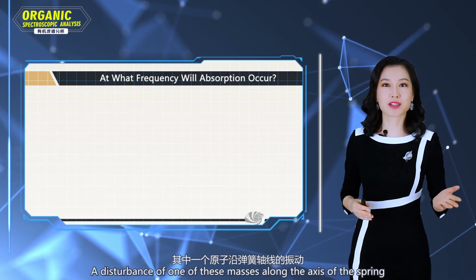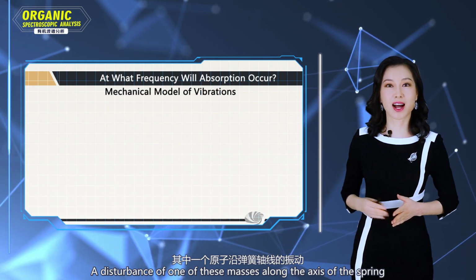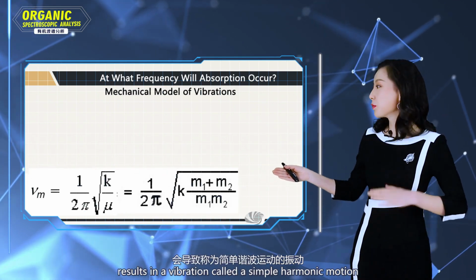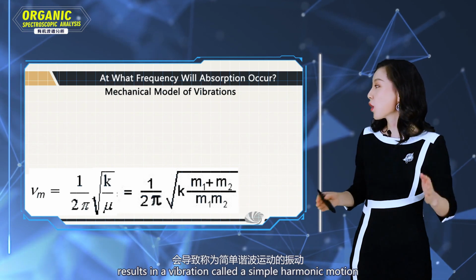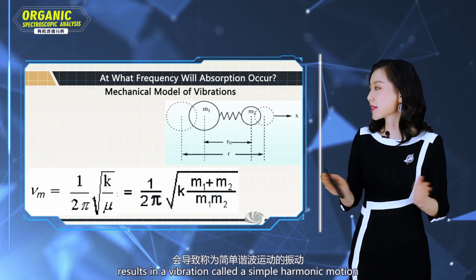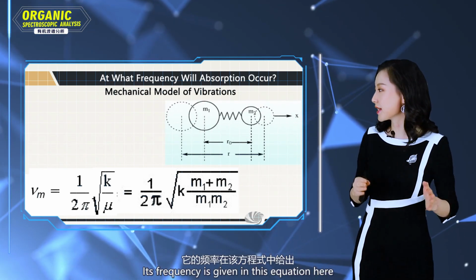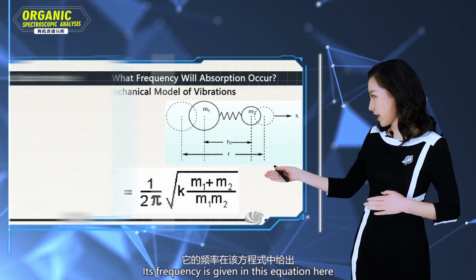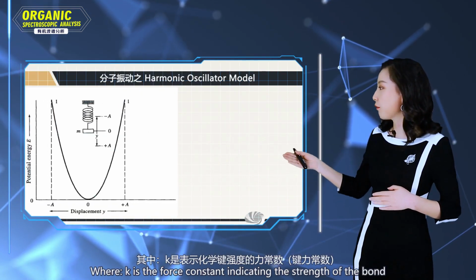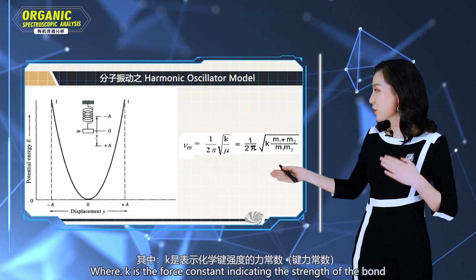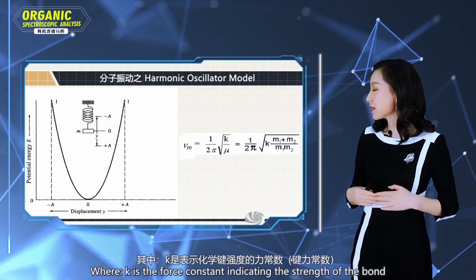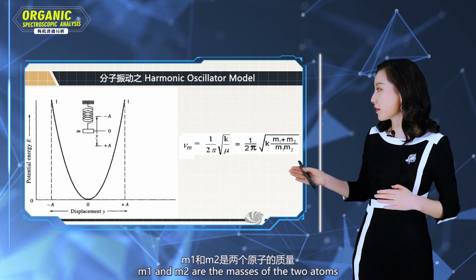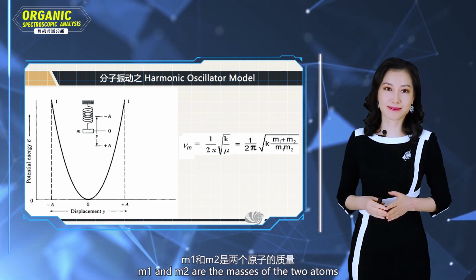A disturbance of one of these masses along the axis of the spring results in a vibration called simple harmonic motion. Its frequency is given in this equation, where K is the force constant, indicating the strength of the bond, and M1 and M2 are the masses of the two atoms.